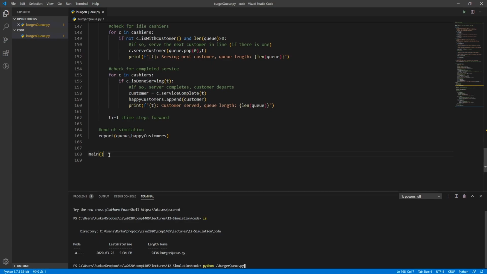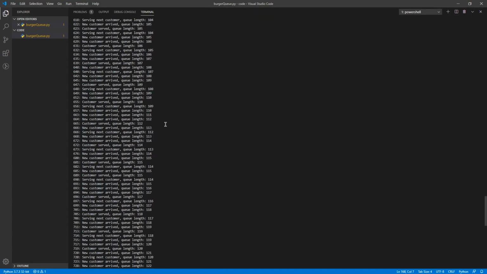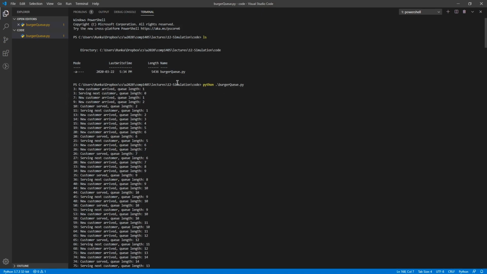Python burgerq.py. If I hit run, it just goes spamming through a whole bunch of information. So I'm going to bring that information up here. Scroll right up to the top real quick. Okay. So it starts off, nothing happens until, on the left here is the current time step. At time step 3, a new customer arrived, so the queue got filled up to 1. And because that was the only person in the queue, the cashier was idle until this point, so immediately the cashier serves that customer and the queue goes down to 0.